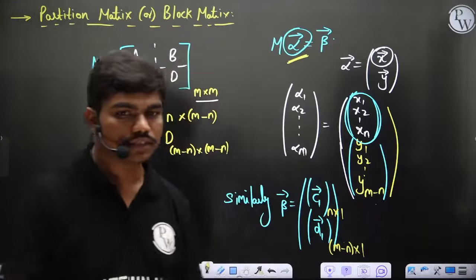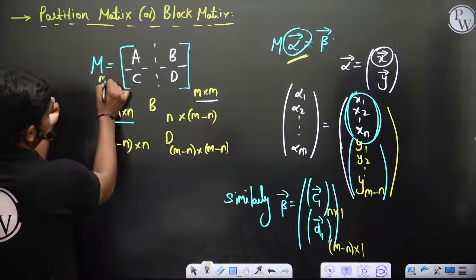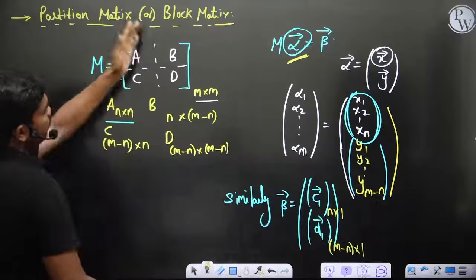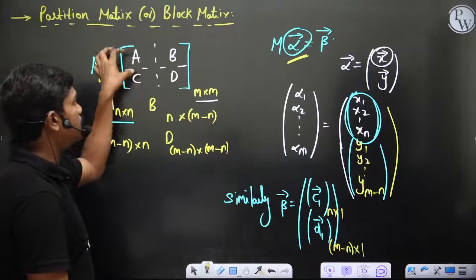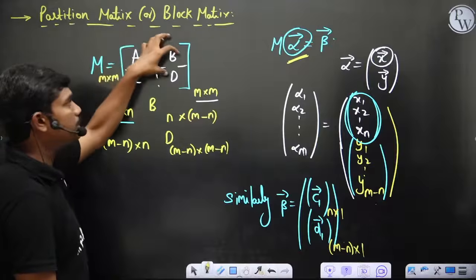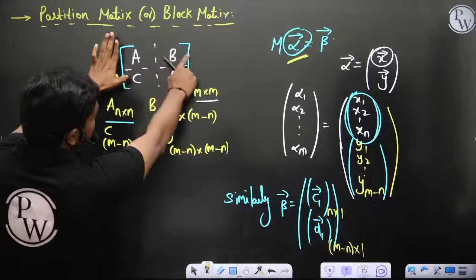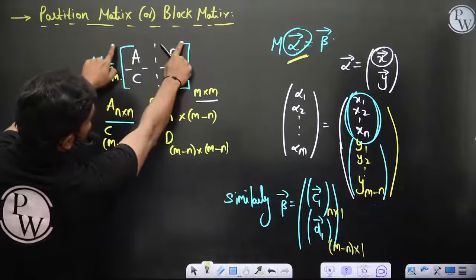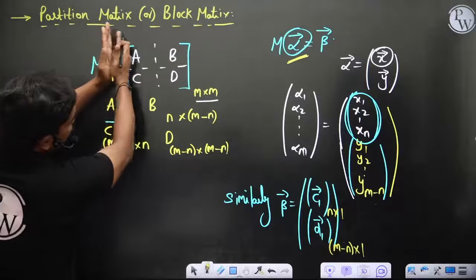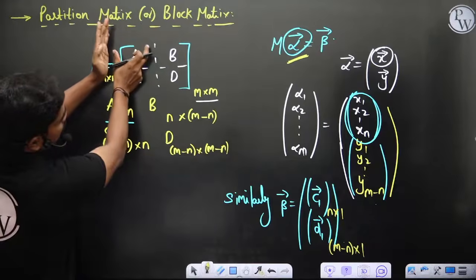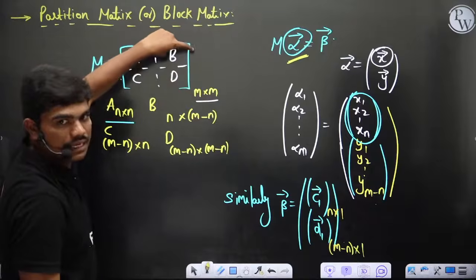M minus n means you have m rows and m columns in this matrix. It's of size m by m. So when you have partitioned it, we are taking n rows in A and ultimately n columns in A. So ultimately B should have m minus n columns. Whenever you write AB side by side, you will have total m columns. But A consisting of n columns, it's of size n by n. So out of total m columns, if you have n columns in A, then ultimately the number of columns here is m minus n. That's how.